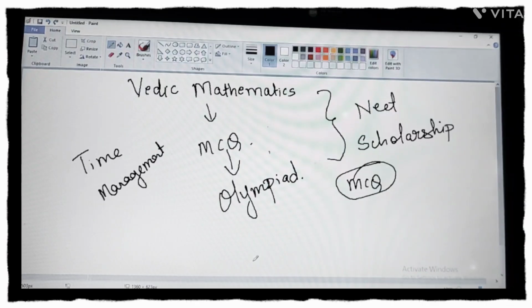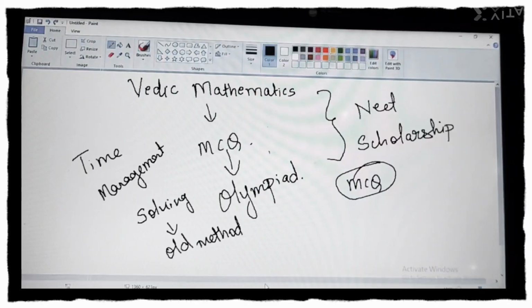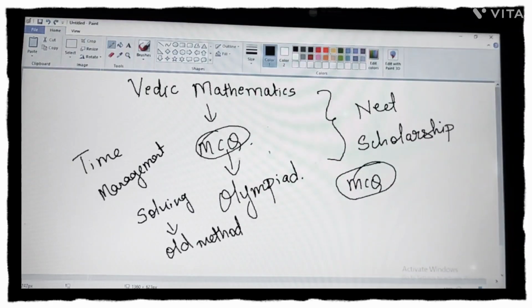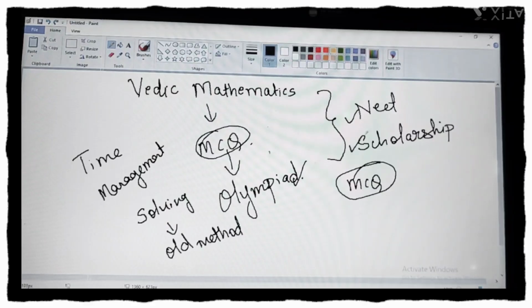And what comes in between the time management is when you are solving the sums with the old method, the old method which you are learning in your schools, those methods which carry steps which carry marks. But as it is an MCQ exam during Olympiad, NEET and scholarship, you do not have any marks for the steps.